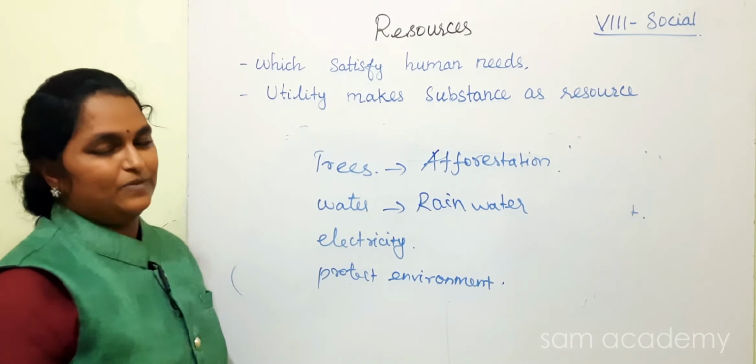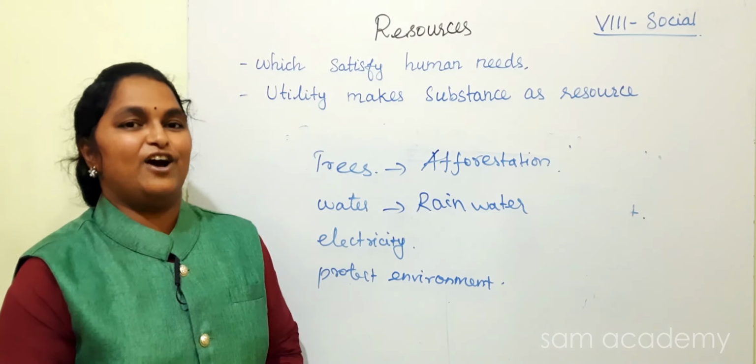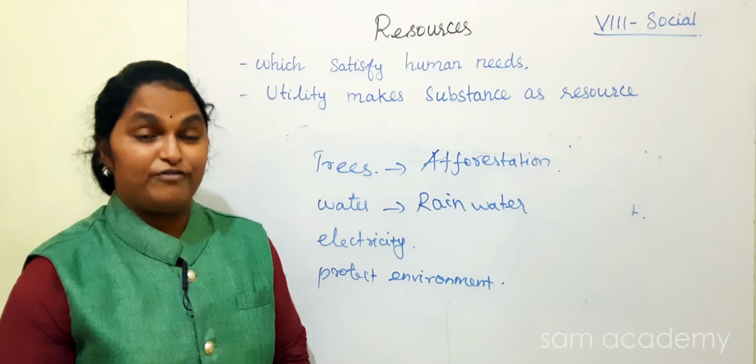Next, electricity. Children, how can you save electricity? Yes, instead of using 4 lights, you can use 2 lights, and you can go for solar light.